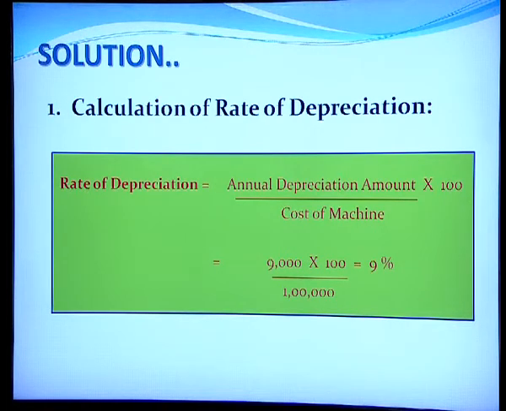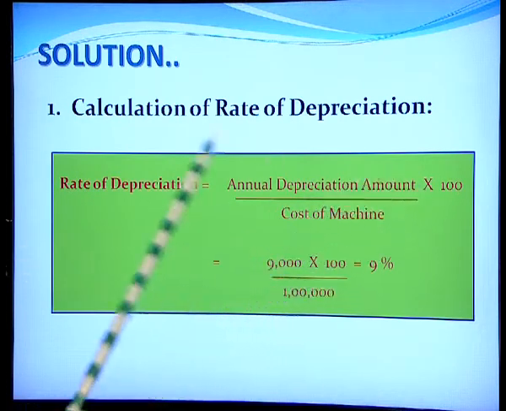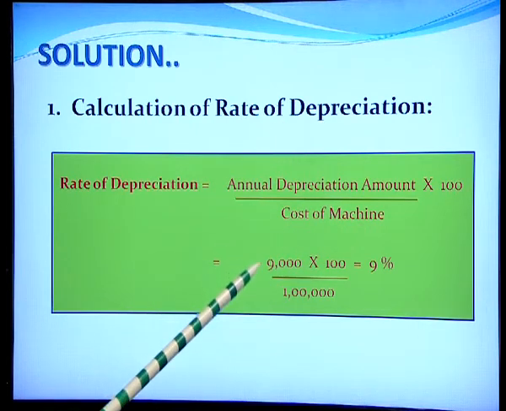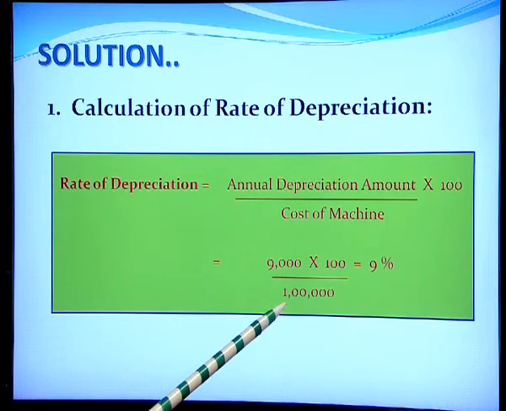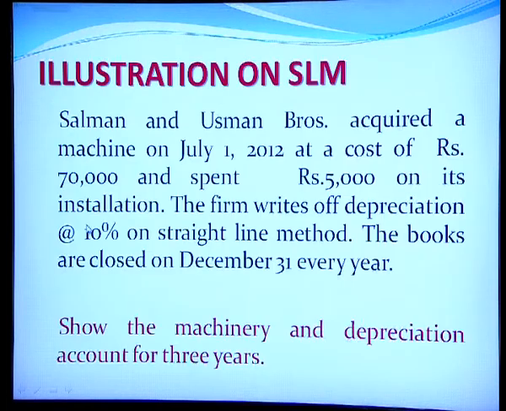Second is calculating the rate of depreciation. So, rate of depreciation is equal to annual depreciation amount into 100, since it has to be in percentage, divided by the cost of the machine. Annual depreciation we just calculated, that was rupees 9,000, multiplied by 100 divided by the cost of the machine. That is given in the question as 1 lakh rupees. So, this comes out to be 9%. So, the rate of depreciation that we are going to charge is 9%.